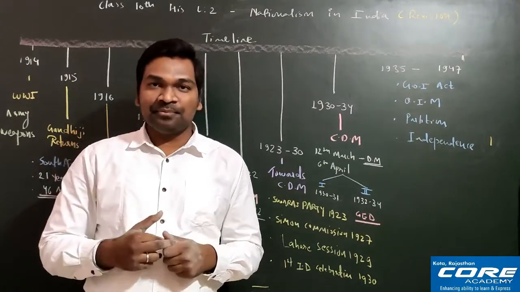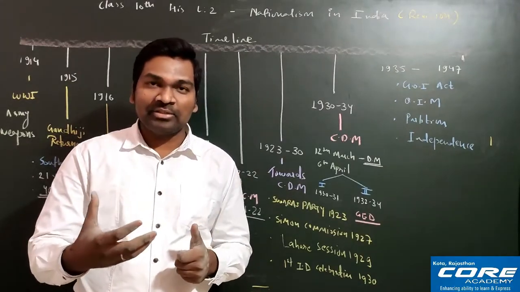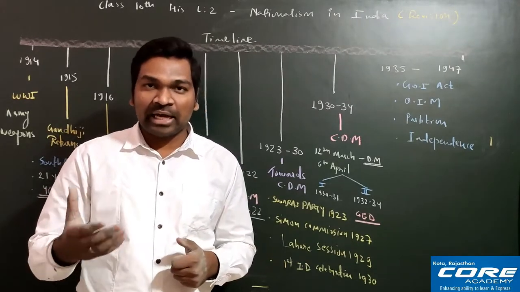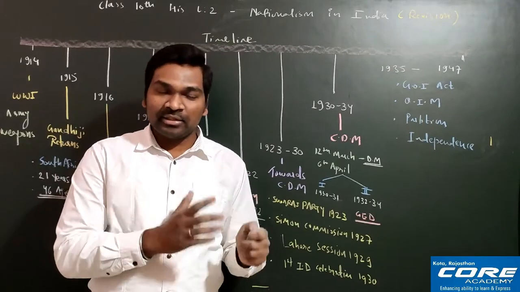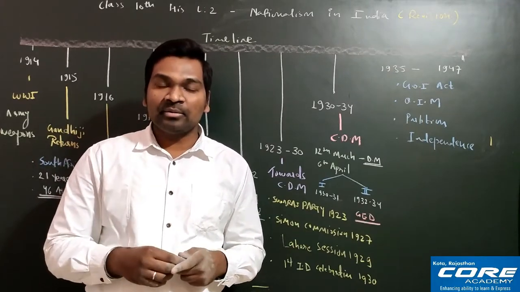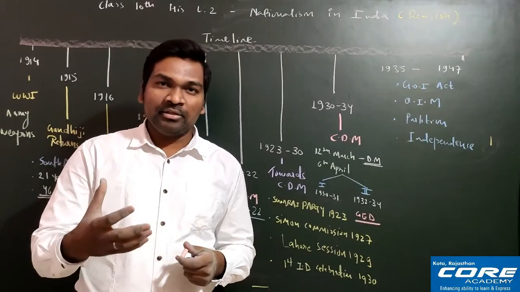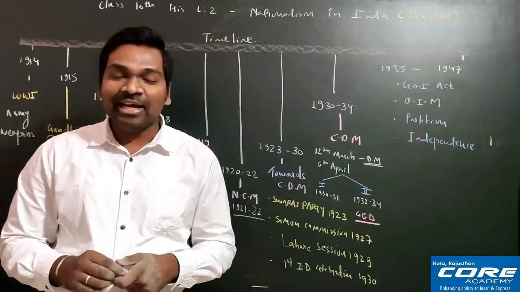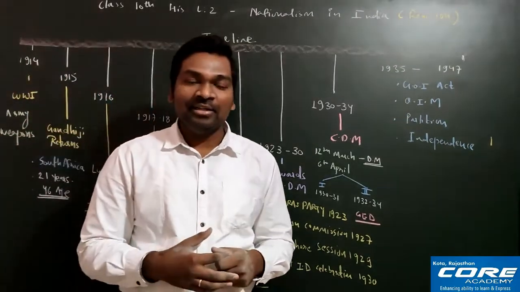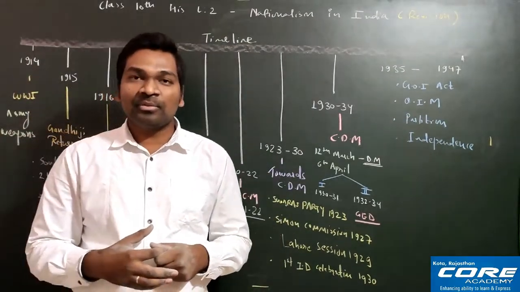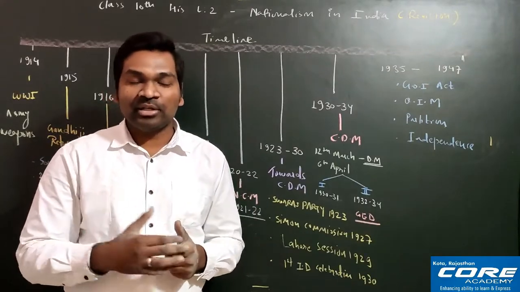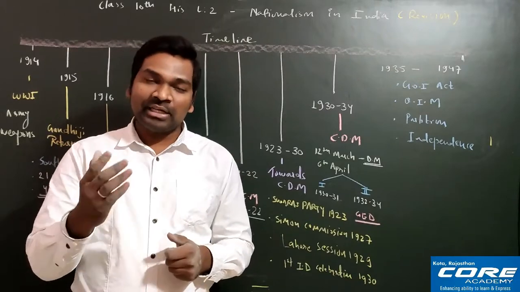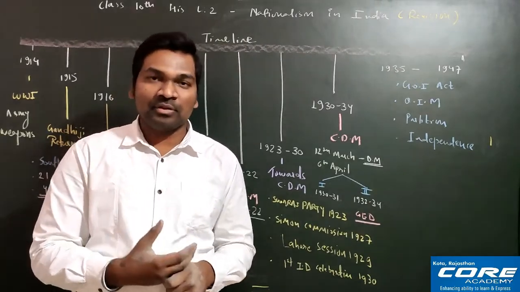The second one is that big owners like JD Birla and Purushottam Thakur formed unions such as FICCI and IICC to protect their interests. IICC stands for Indian Chamber of Commercial Congress, and FICCI stands for Federation of Indian Chamber of Commerce and Industries. So these two organizations were set up. IICC was established in 1920 and FICCI was established in 1927.